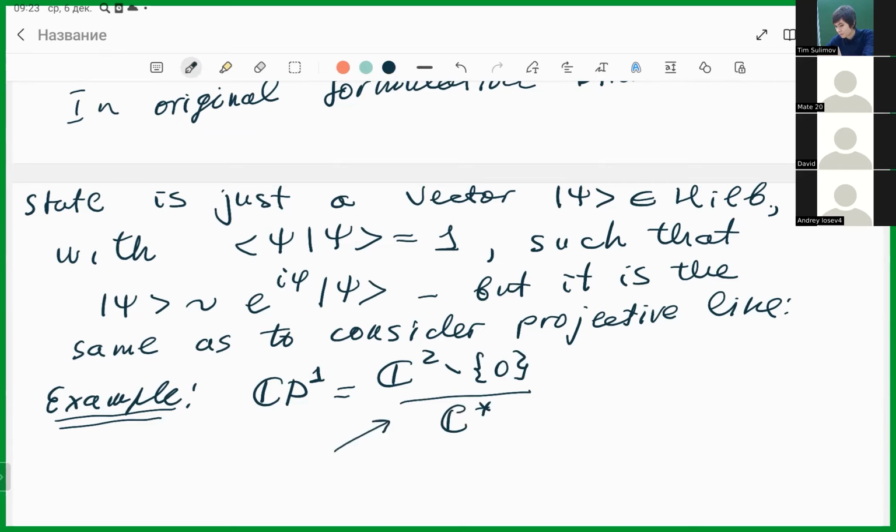So here we have projective lines. Or it may be considered as S3 over U1.